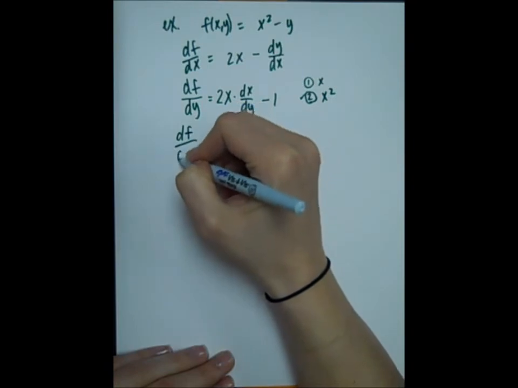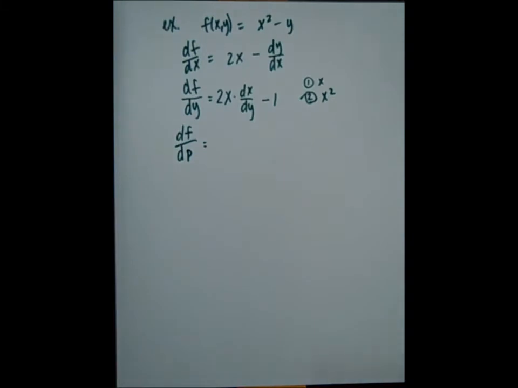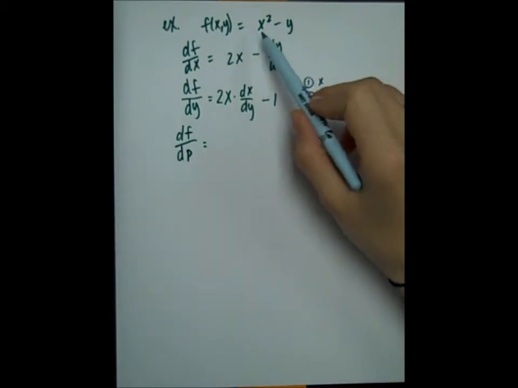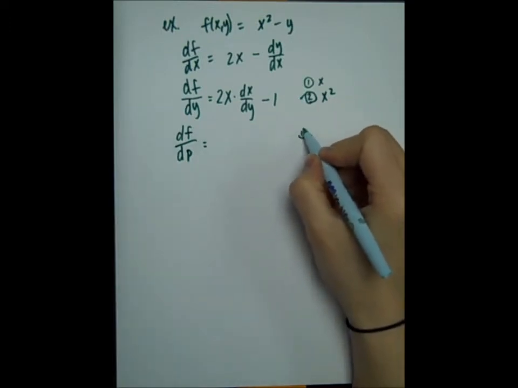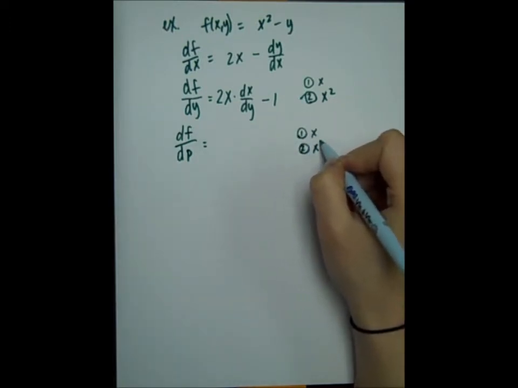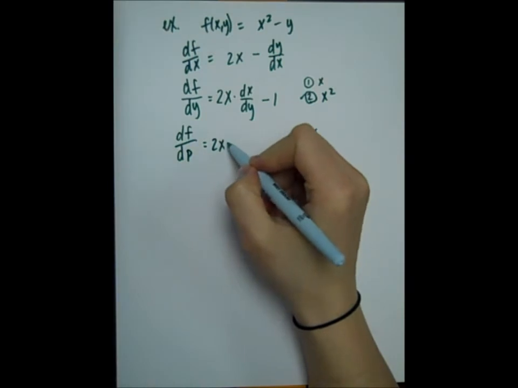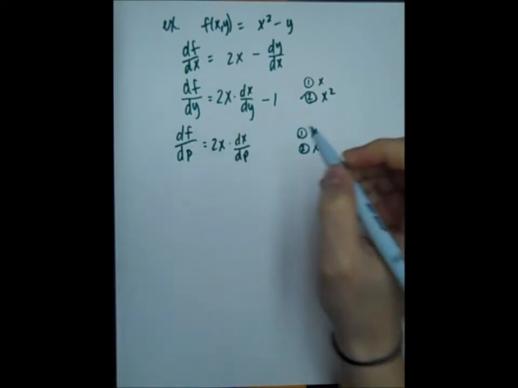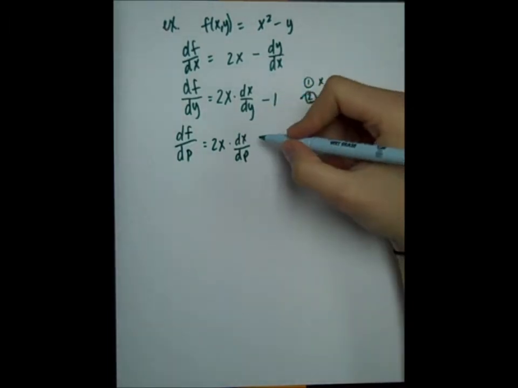Okay, lastly, let's do df dp. Let's say that p is now the variable. Again, we're going to treat x and y like they're functions, because our variable here is p. Neither one of these are variables now. So I need the derivative of x squared with respect to p. So x is a function, which means I have 2 steps. So the derivative of x squared would be 2x times dx dp. Now I'm going to subtract the derivative of y with respect to p, so that's just dy dp.